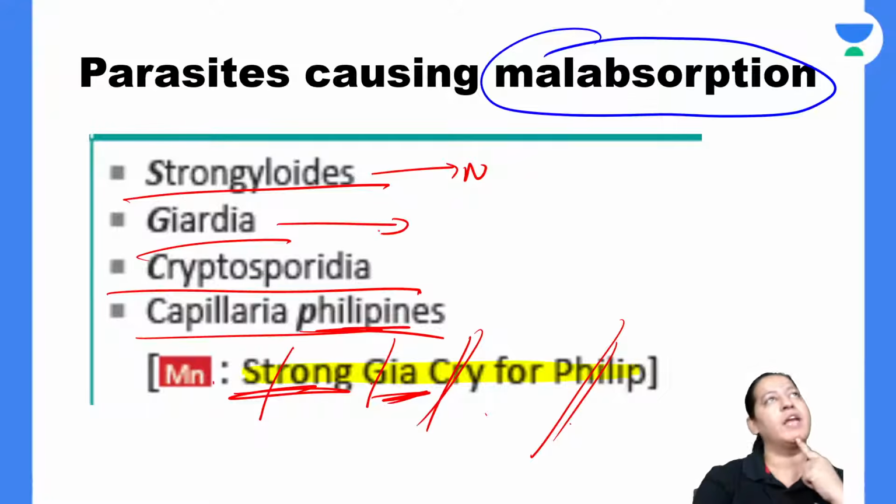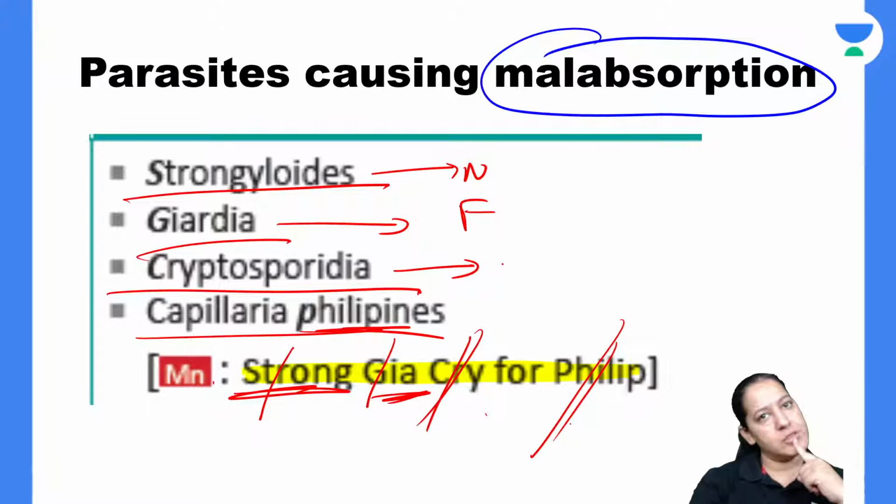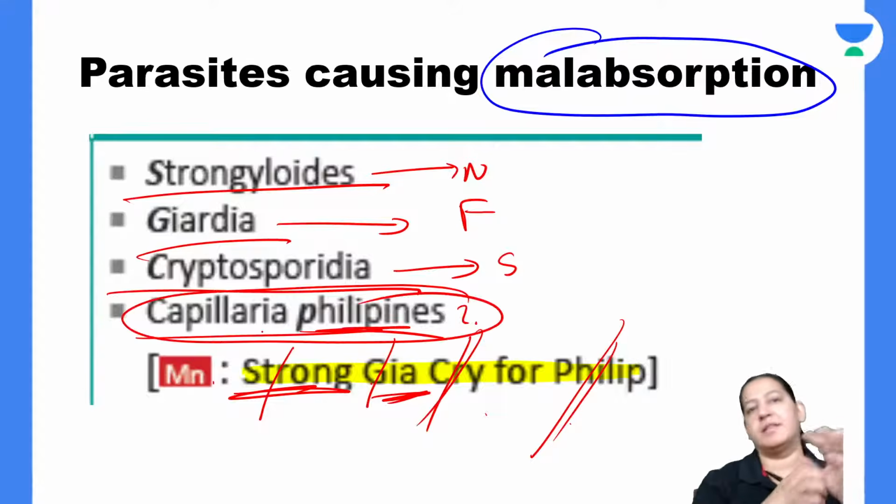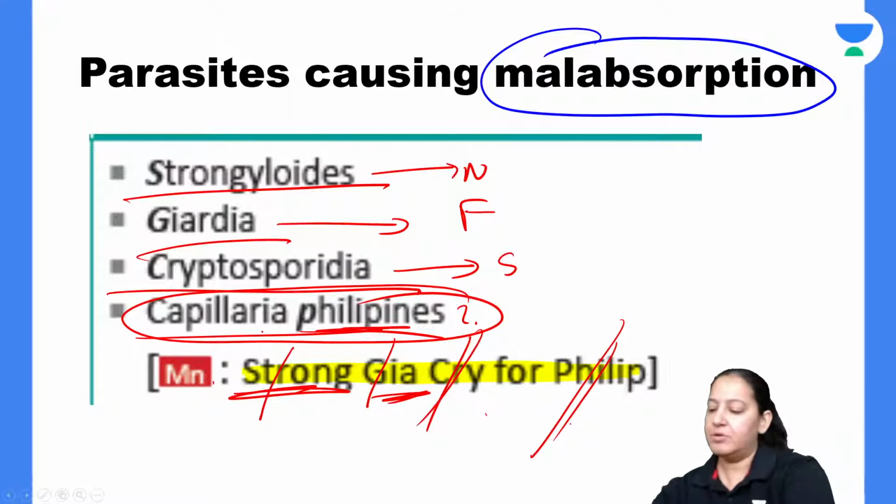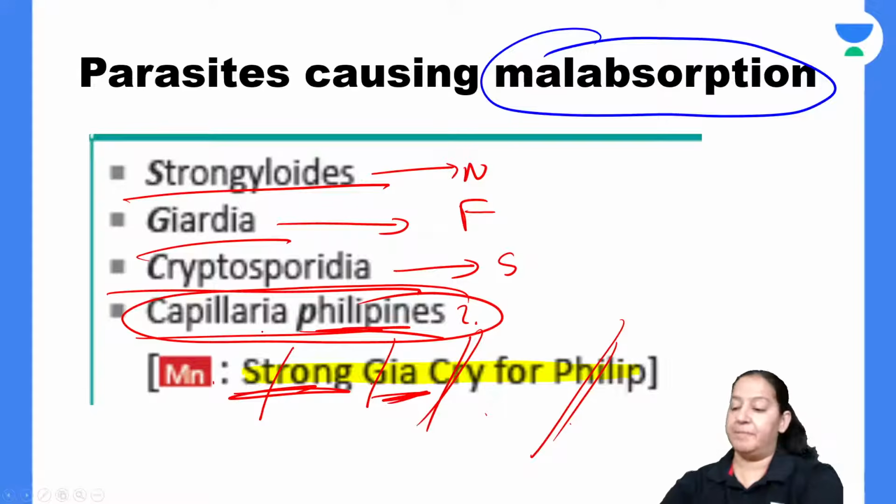Strongyloides is a nematode. Giardia is a protozoa, a flagellate. Cryptosporidia is also a protozoa, a sporozoan. Give me a thumbs up. I don't know where Capillaria comes in the classification, you have to check for it. I will not bluff, I don't know. So, Strong Gia cry for Philip: these are the parasites causing malabsorption. Capillaria philippinensis, give me a thumbs up.